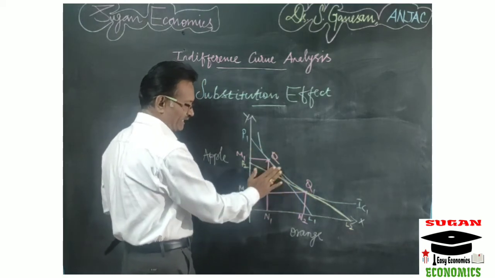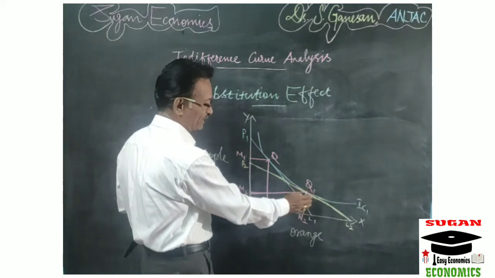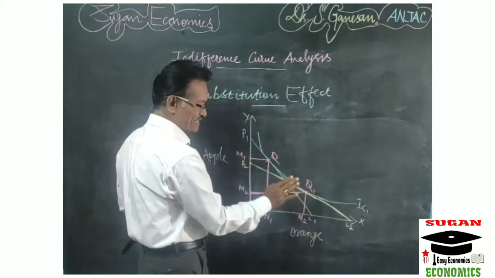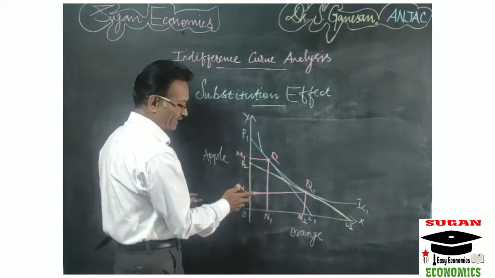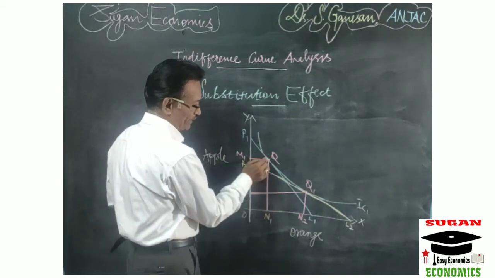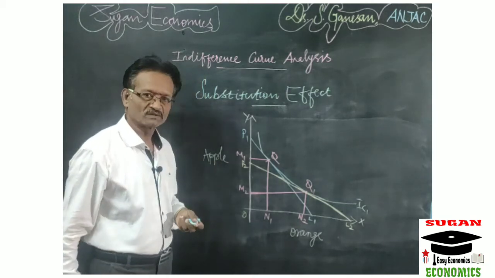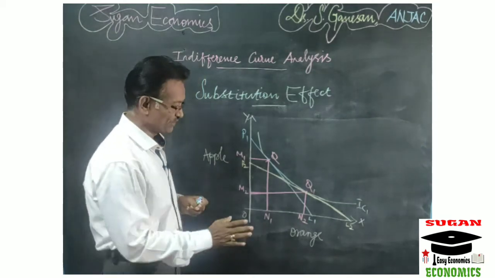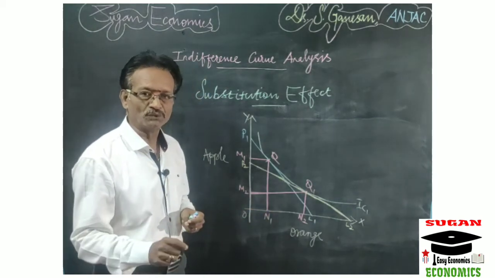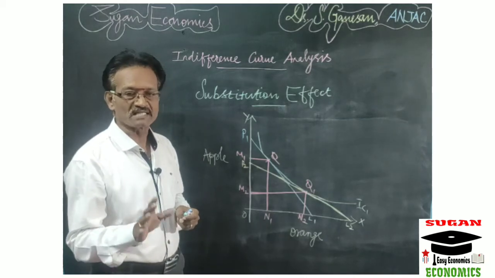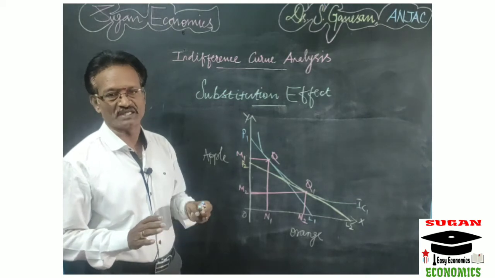Now the level of satisfaction derived by the consumer at point Q is equal to that at point Q1. So here the consumer is now maintaining the same level of satisfaction, but he can alter the commodity combination. So here the movement from point Q to Q1 is called the substitution effect. Are you clear, students? So substitution effect means the effect happened only due to changes in the relative price of commodities alone, keeping the real income of the consumer constant.